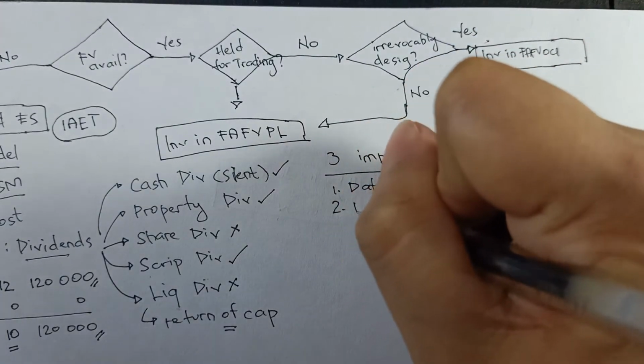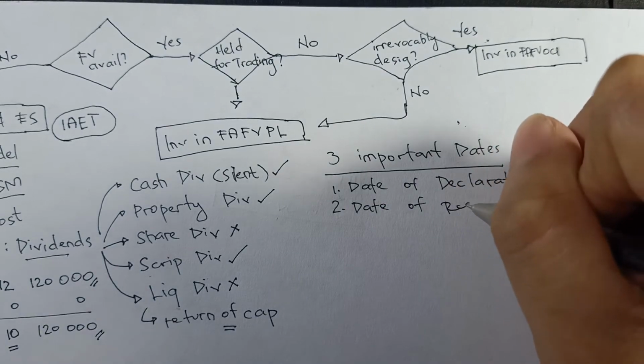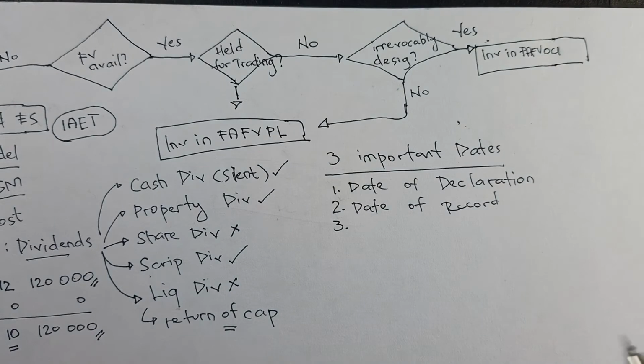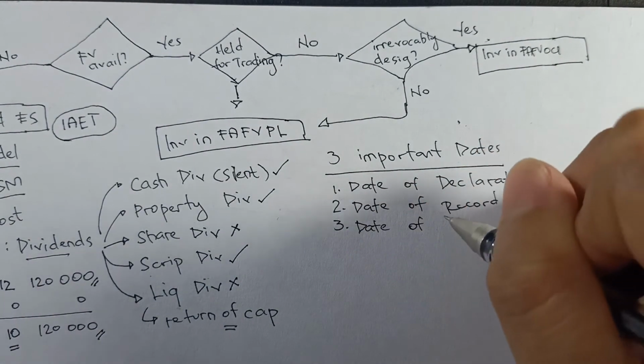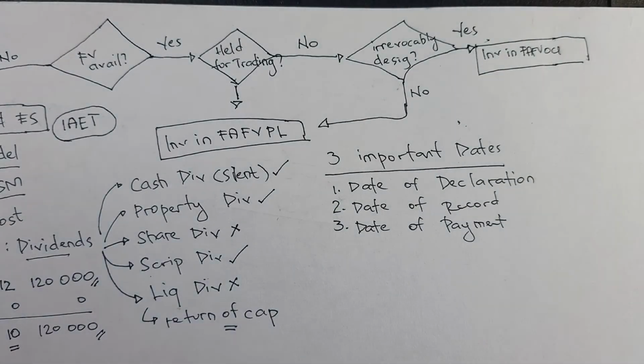Pangalawa is yung tinatawag natin na date of record. And then, pangatlo is yung tinatawag natin na date of payment. So, meron tayong date of declaration, date of record, and date of payment.